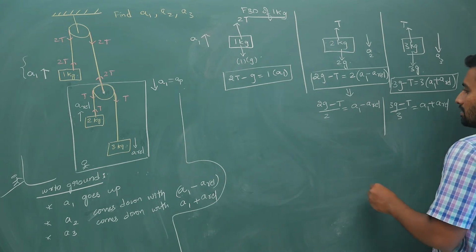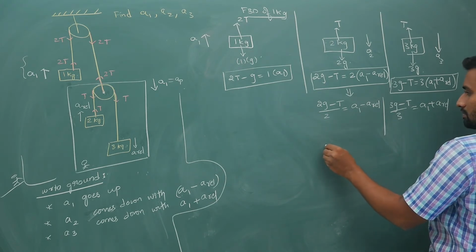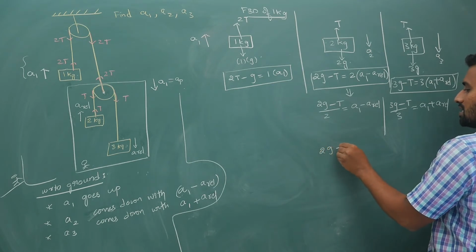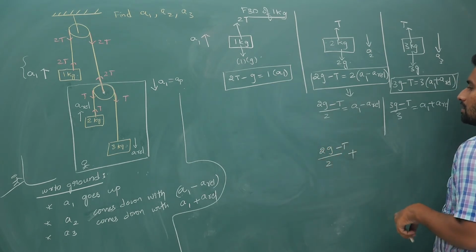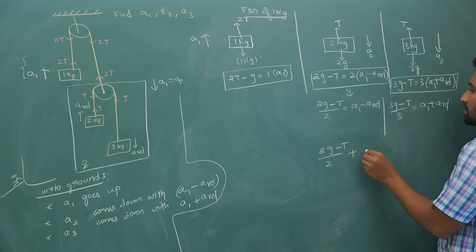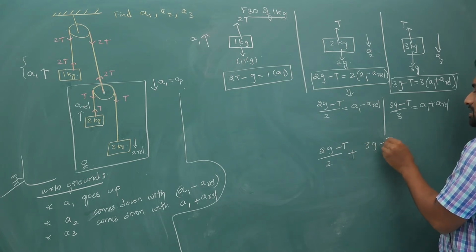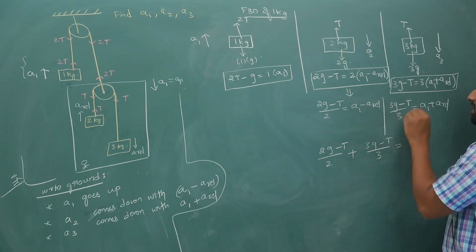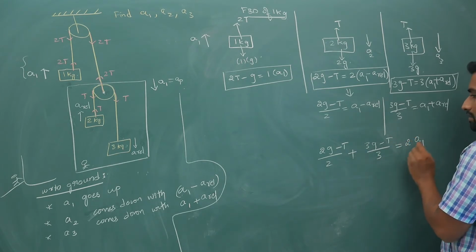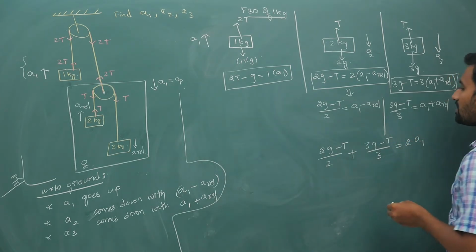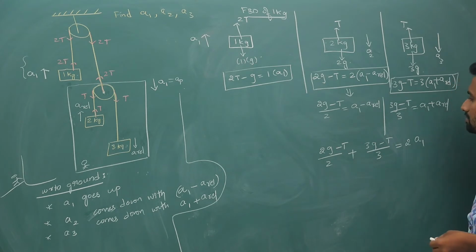If I do that, 2g minus T by 2 plus 3g minus T by 3 is equal to A1 plus A1, it is 2A1, because A relative minus A relative will cancel off.